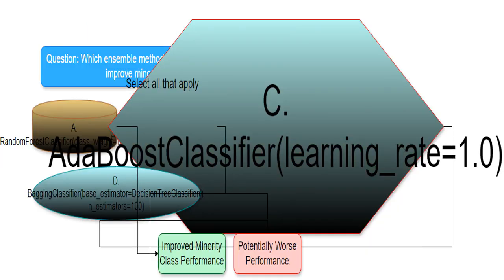AdaBoost classifier is another ensemble technique, but setting the learning rate to 1.0 is too aggressive. This can lead to overfitting, meaning the model learns the training data too well but performs poorly on new data. This is particularly problematic with imbalanced data, worsening the predictions for the minority class. I would avoid this setting.